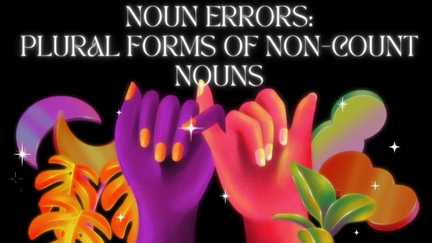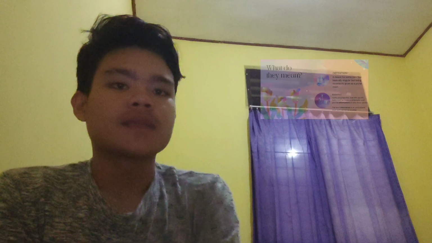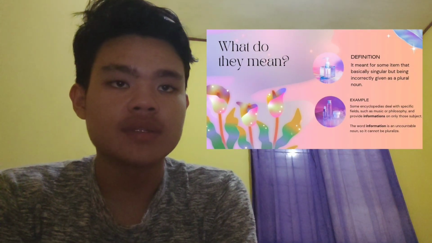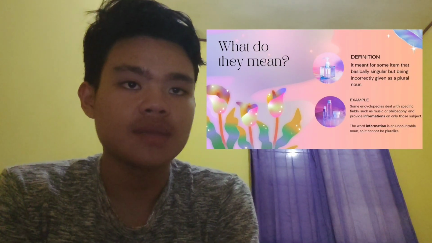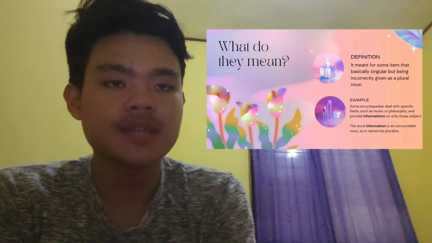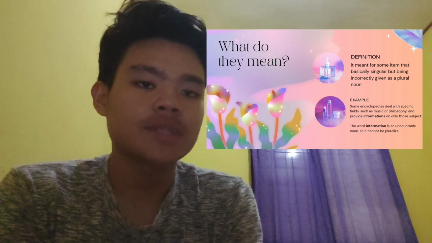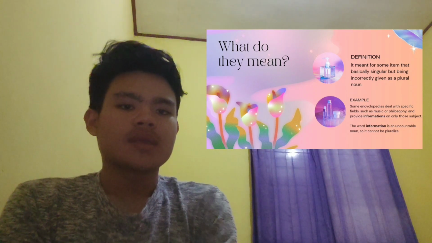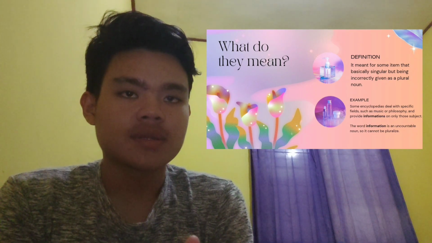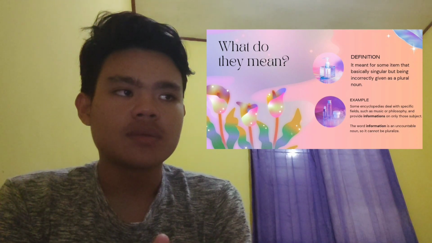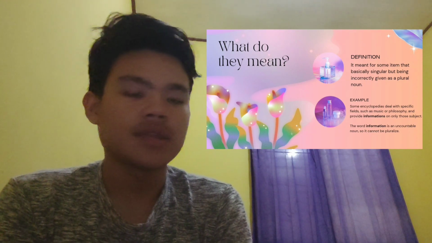The first point is noun errors with plural forms of count nouns. The definition of this noun error is that it is meant for some item that is basically singular but is incorrectly given as a plural noun. This type of noun error can be made with or without intention.